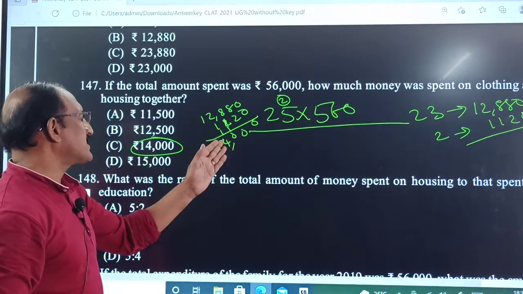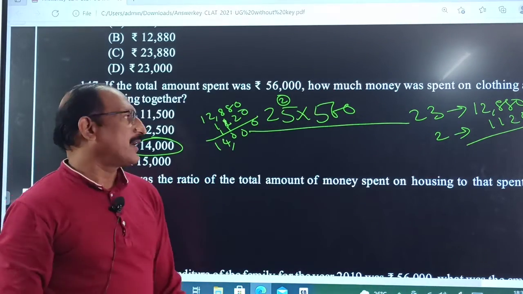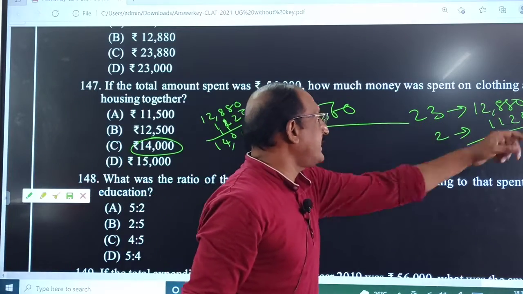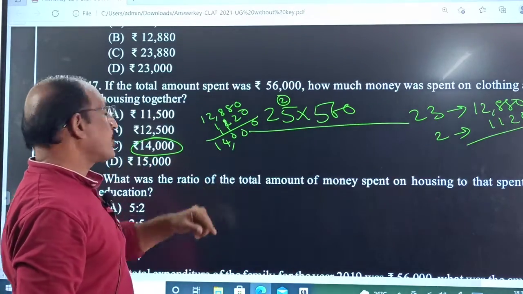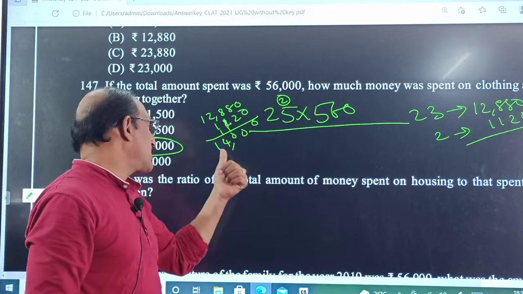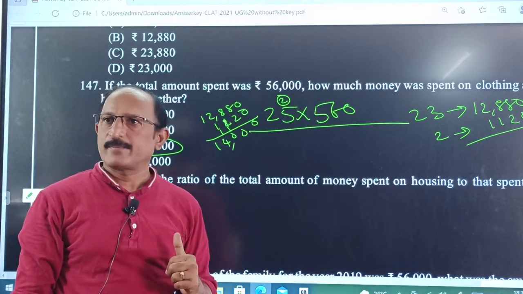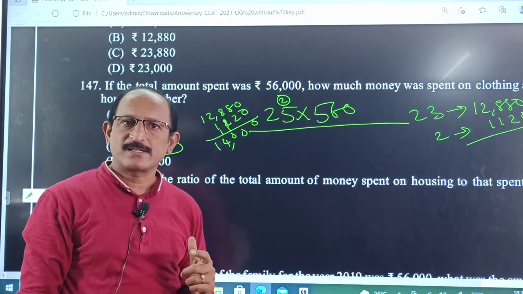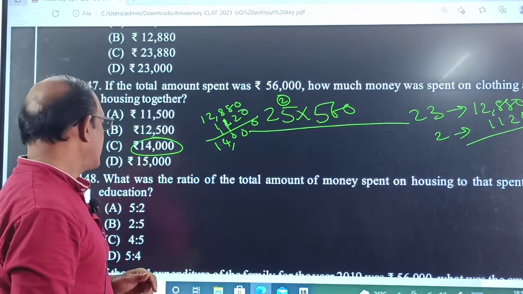So after adding we get 14,000 as the total spent on clothing and housing together. Is it clear, friends? Clear, sir.